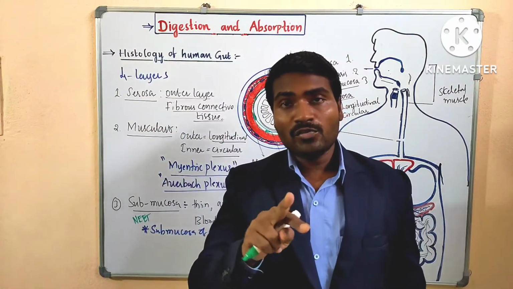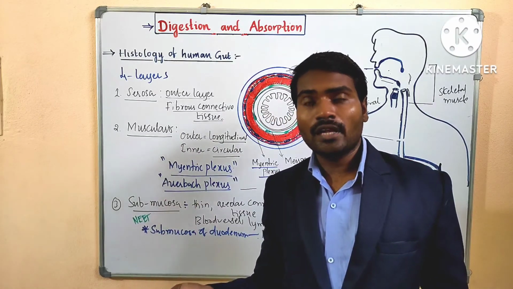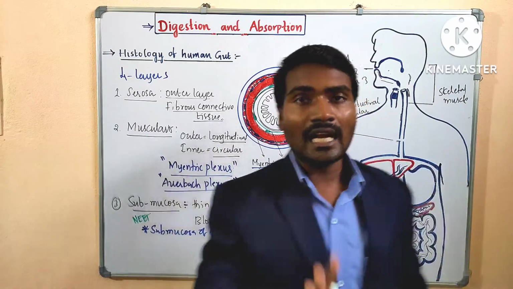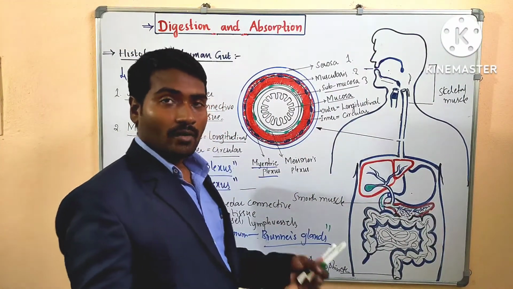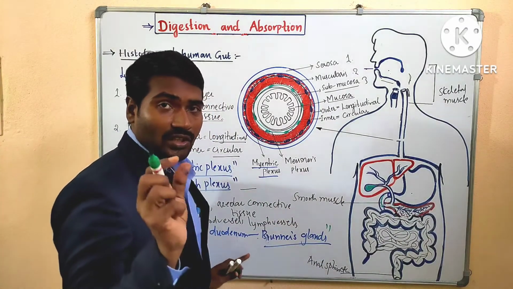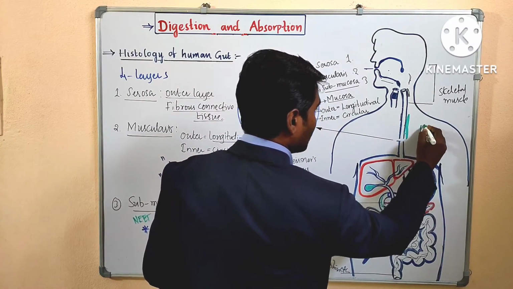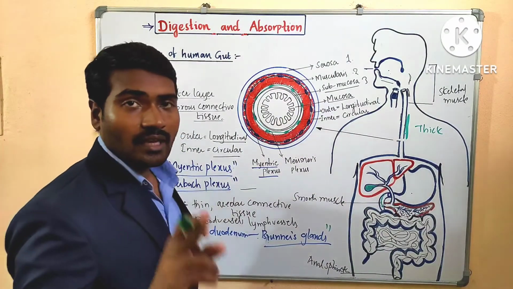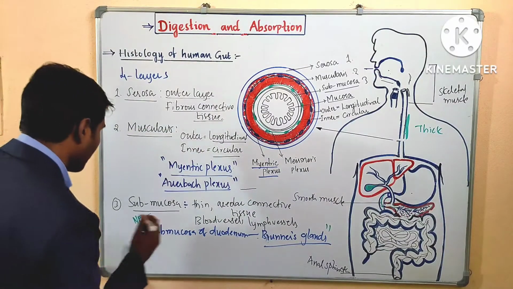They may confuse mucosa of the duodenum, submucosa of the duodenum, muscularis of the duodenum. So don't get confused. Submucosa of duodenum contains Brunner's glands which secrete what? Mucus. Right. And this submucosa is thicker in the esophagus. In this region, this submucosa is thick. That is enough. Okay. Come to the next point.